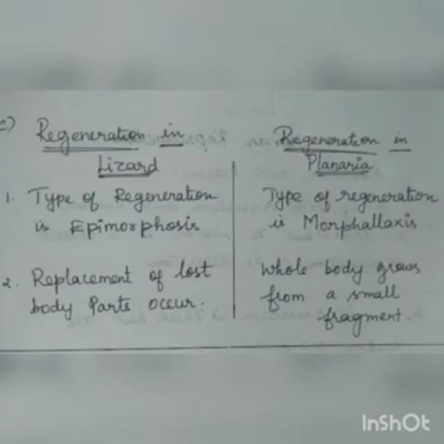What is epimorphosis? Replacement of lost body parts occurs in lizard. Whereas in planaria, the type of regeneration is morphallaxis, where the whole body grows from a small fragment. So this is the difference between regeneration in lizard and planaria. In lizard, it is epimorphosis, but in planaria, it is morphallaxis.